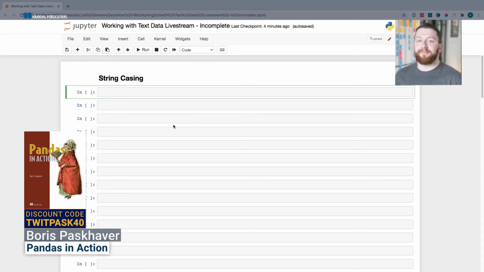My name is Boris Paskhaver, and I'm the author of Pandas in Action, which is set to be released sometime early next year, probably around April or maybe May.